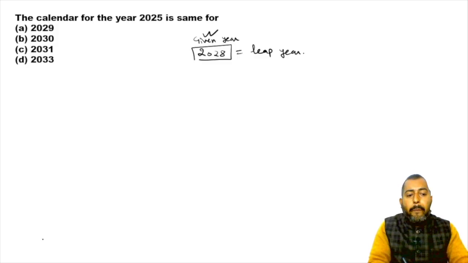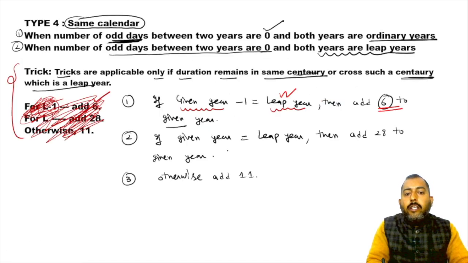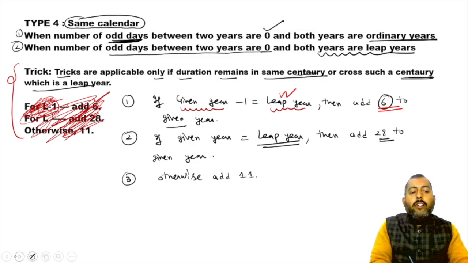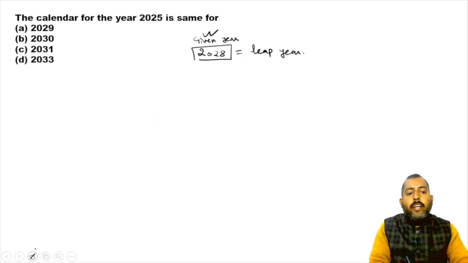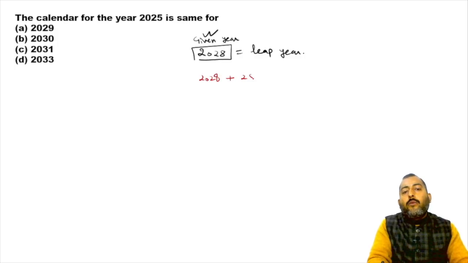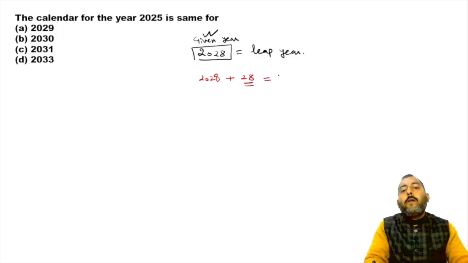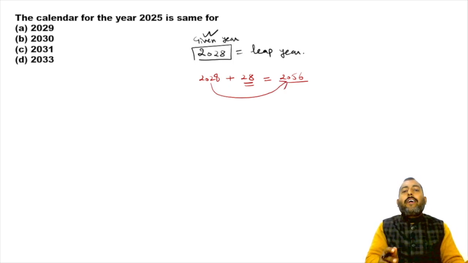If given year is leap, then add 28 to given year. So in this case, simply add 2028 plus 28, which is 2056. So the year 2028 and the year 2056 will have same calendar.